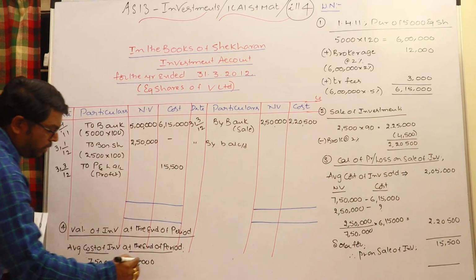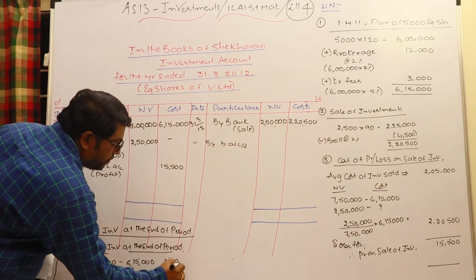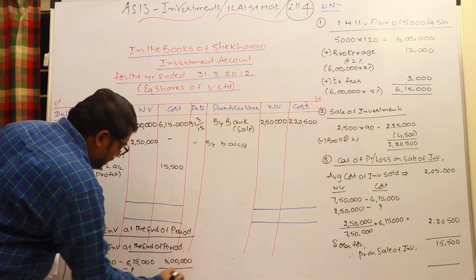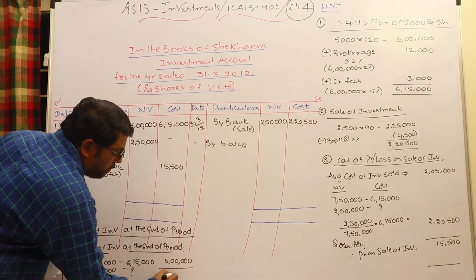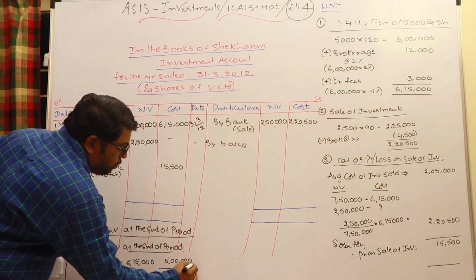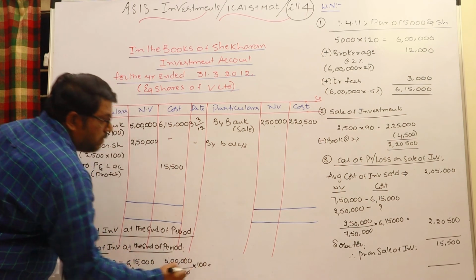What is the cost incurred for that? 5 lakh divided by 7,50,000 into 6,15,000.